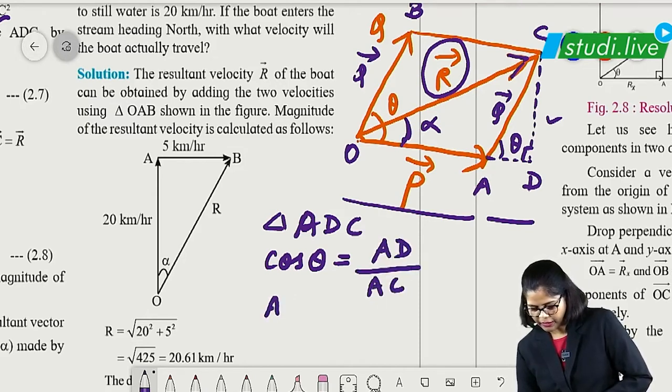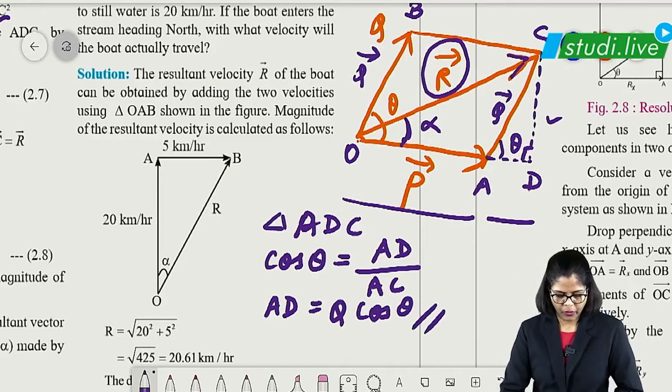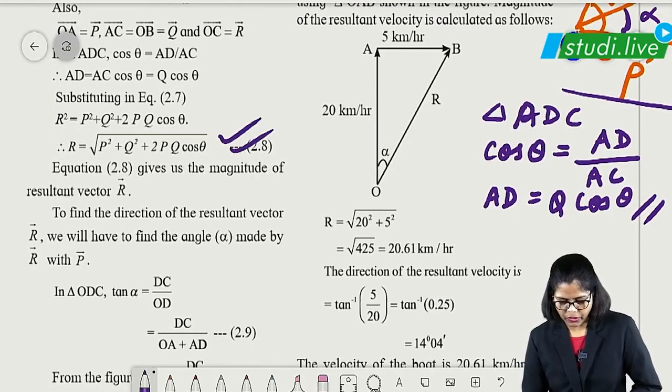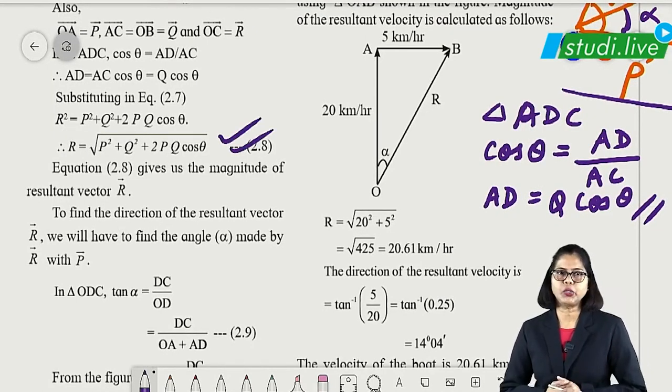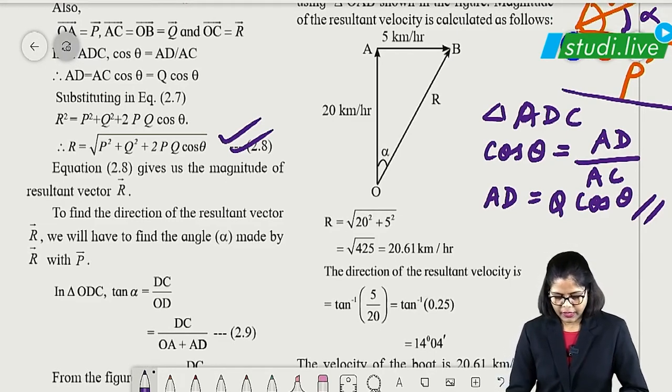So I am getting AD as AC value Q, that is Q cos theta. This is the formula I got for AD from this diagram. So that is substituted, students, and finally we get this R magnitude as root of P square plus Q square plus 2PQ cos theta, right? And this is the magnitude of the resultant vector.